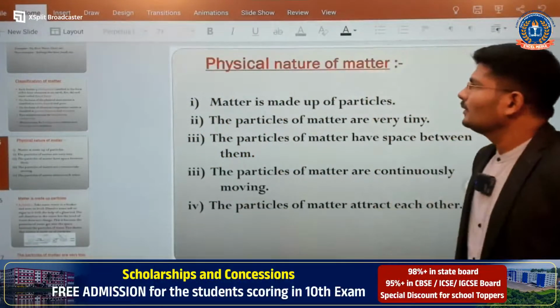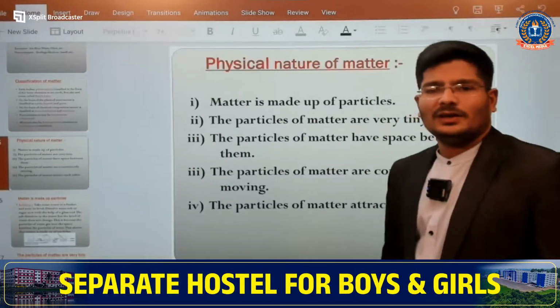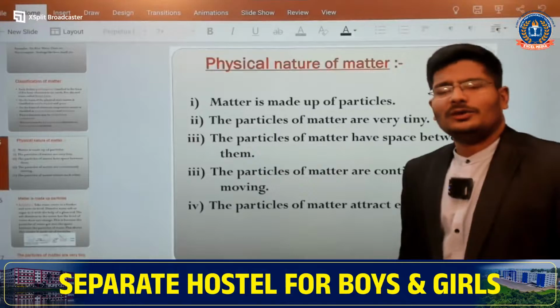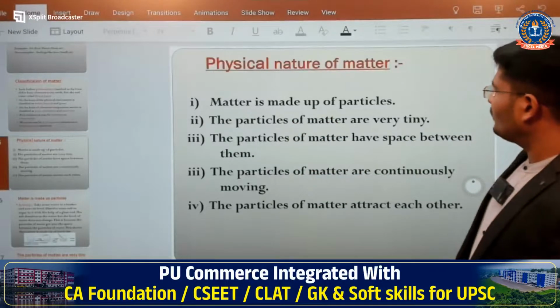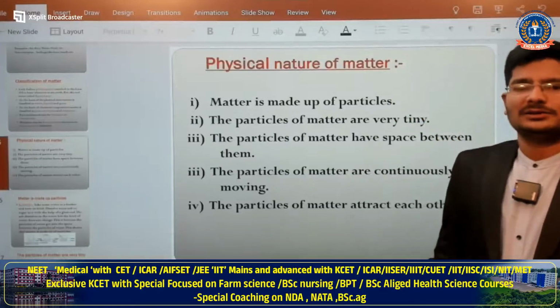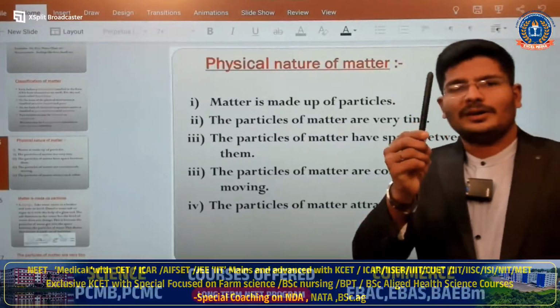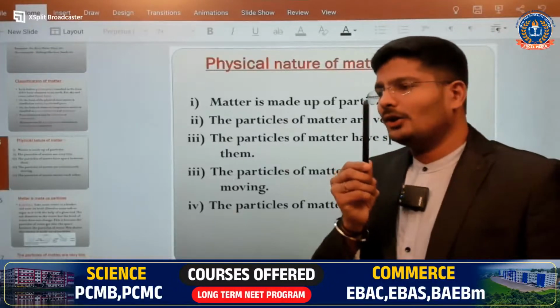Okay. The next topic is the physical nature of matter. What is the physical nature of matter? First and foremost, matter is made up of particles. Do you agree? For example, I can take this pen itself. This matter is made up of particles. Do you agree or not?